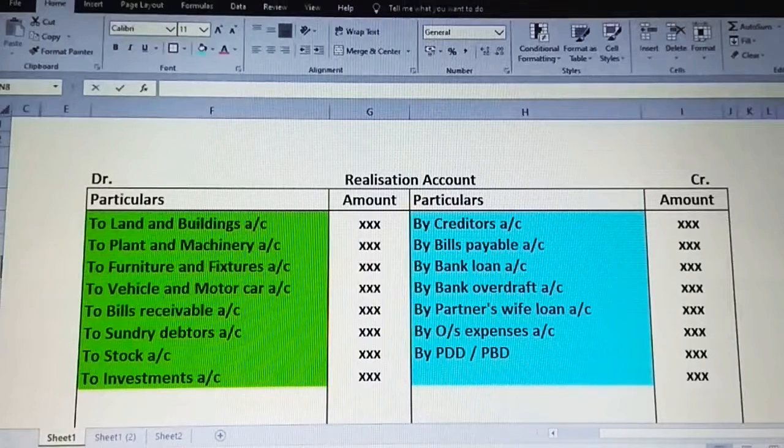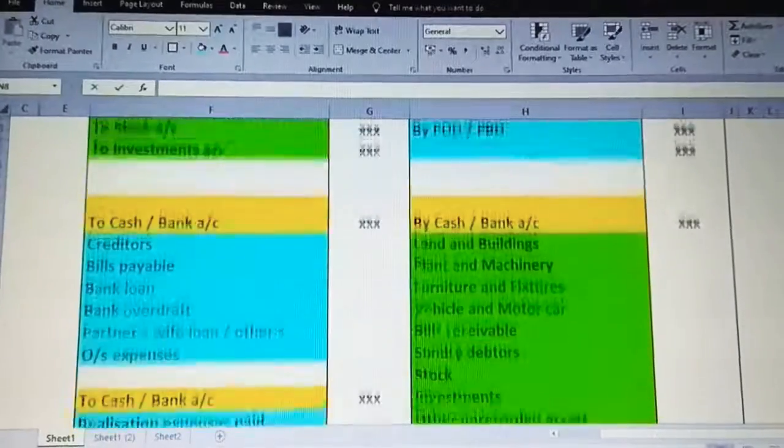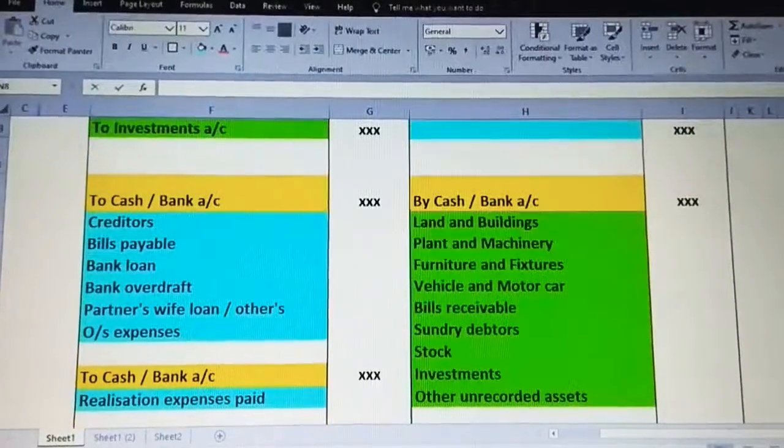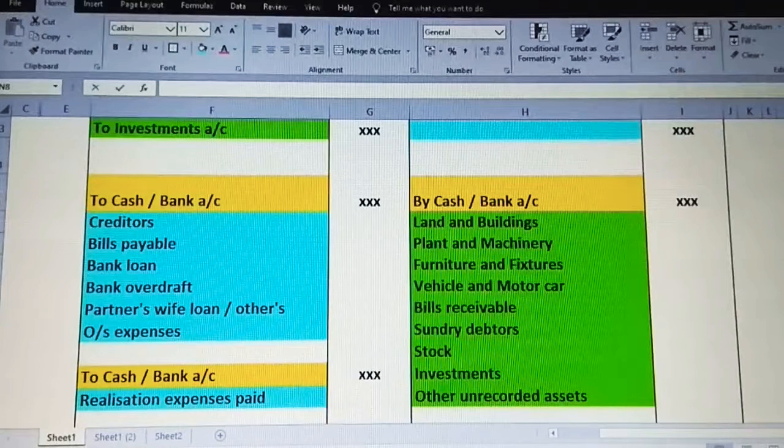Now let us go for the next step. The first step we have completed, that is posting from the opening balance sheet on opposite directions, the assets and outsiders, that is outside liabilities. Next step is you will have adjustments given in the question. As we had in the previous chapters, similar adjustments you will have related to this as well.